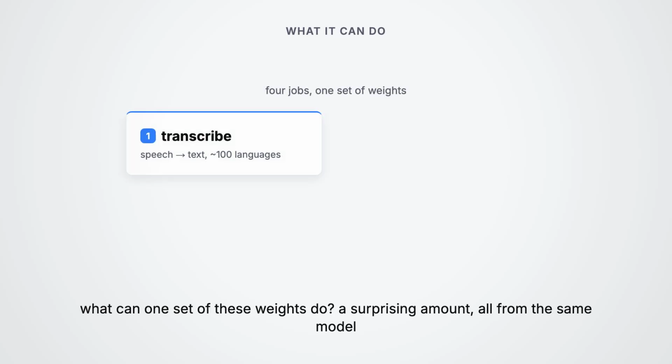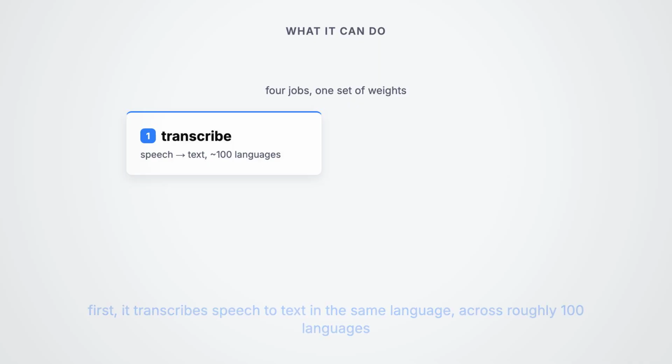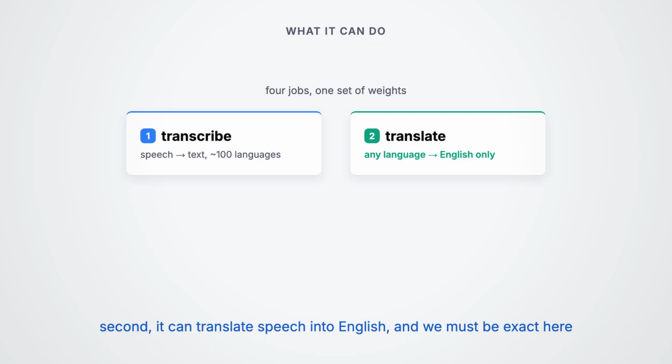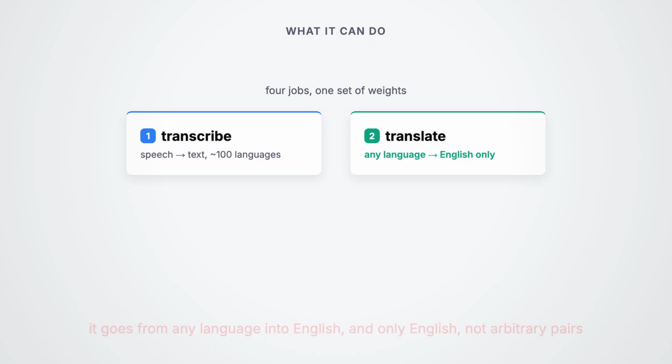So what can one set of these weights do? A surprising amount, all from the same model. First, it transcribes speech to text in the same language across roughly 100 languages. You speak Portuguese, you get Portuguese text in the correct alphabet. Second, it can translate speech into English, and we must be exact here. The translate task goes from any of those languages into English, and only English. It does not do arbitrary pairs, not Spanish to Japanese, just everything into English.